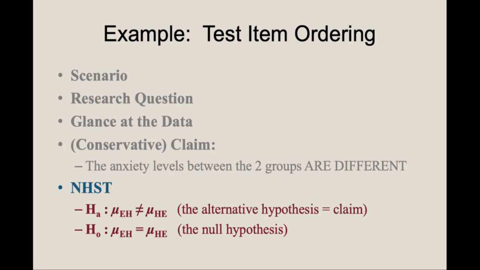If we use EH for easy to hard and HE for hard to easy, then we have that the alternative hypothesis is that the average for the easy to hard group is not the same as the average for the hard to easy group. From this, we can write the exact opposite to get the null hypothesis. The average of the easy to hard group is identical to the average of the hard to easy group. So the next question is, is this a one-tailed or two-tailed test? Because we're looking at a strict inequality, that suggests that this is a two-tailed test.